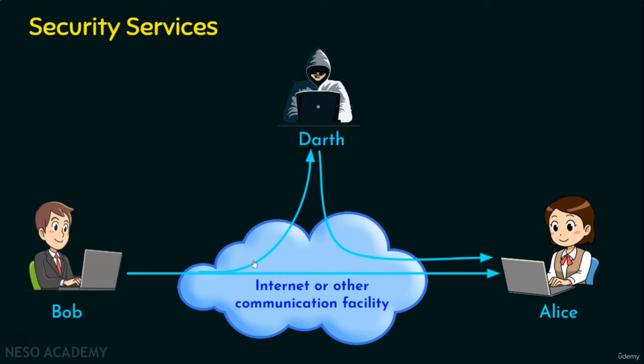Say Bob is sending some data item and this data item is captured by Darth. Darth should not be able to know what the message is. When Bob sends an encrypted message, only then will Darth not be able to see what the message is. If Bob sends plain text just like that, Darth will know what data is being transmitted between Alice and Bob. So before sending the data, we expect the system to do encryption. Encryption is one of the ways we can achieve data confidentiality.